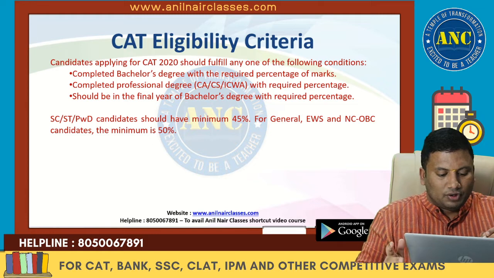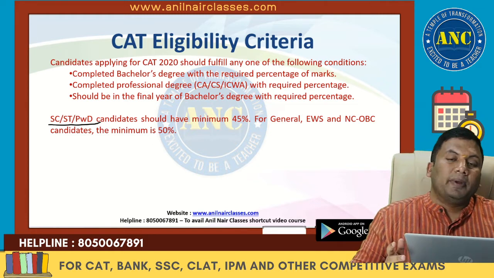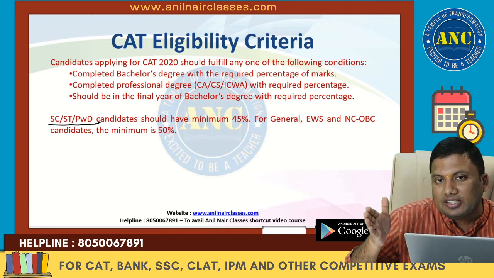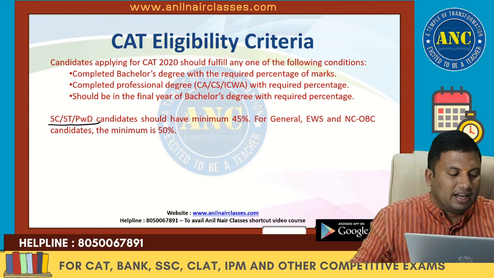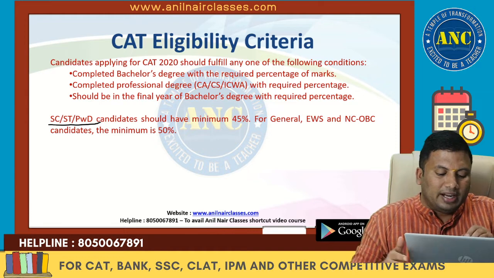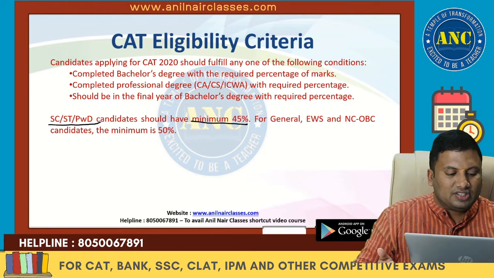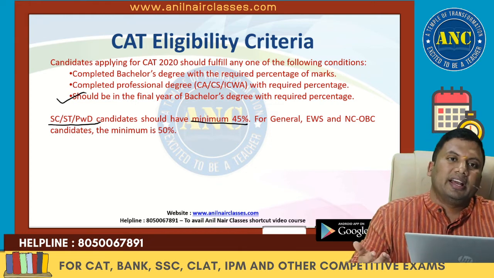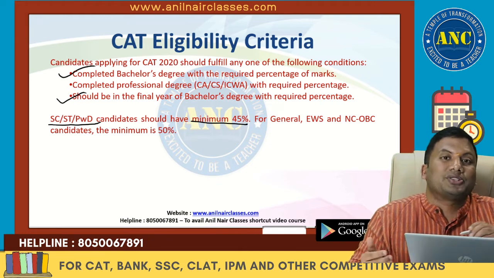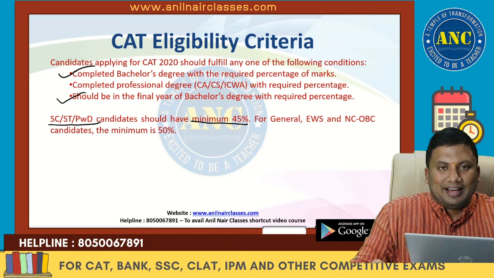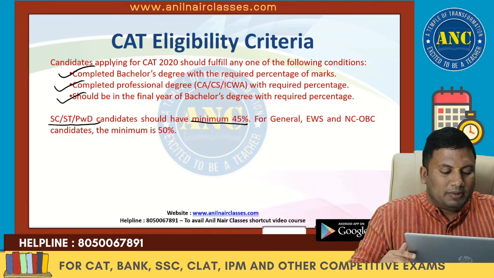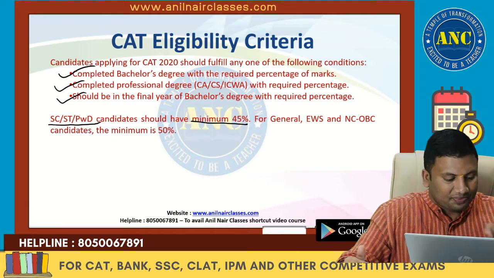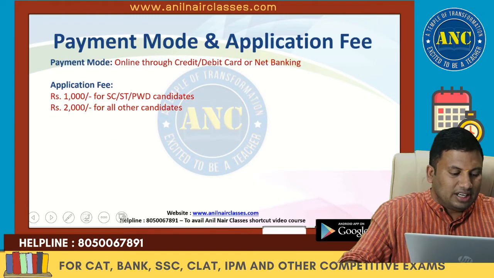Now for SC, ST and PWD, the 50% criterion in graduation is the eligibility criterion. For SC, ST and PWD candidates, minimum 45% will be there. Who are all eligible? Students who are in the final year of a bachelor degree can write the examination. Students who completed the bachelor's degree can write the examination. Students who did a professional degree also can write the examination.